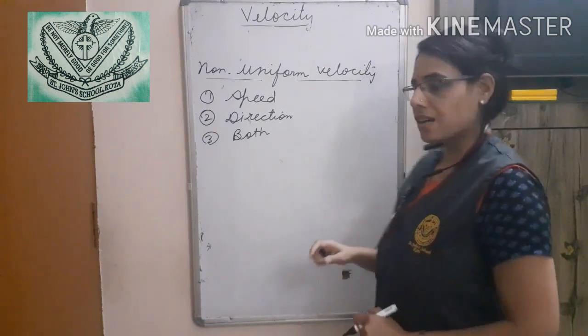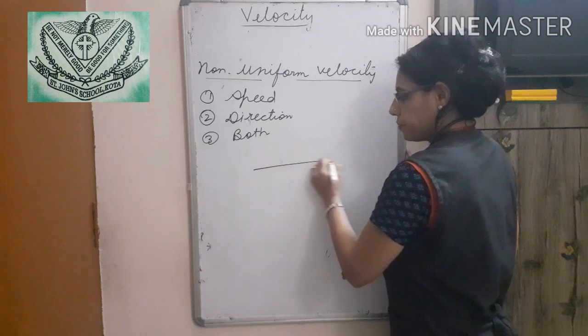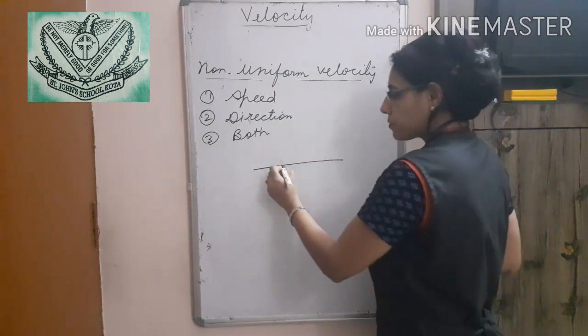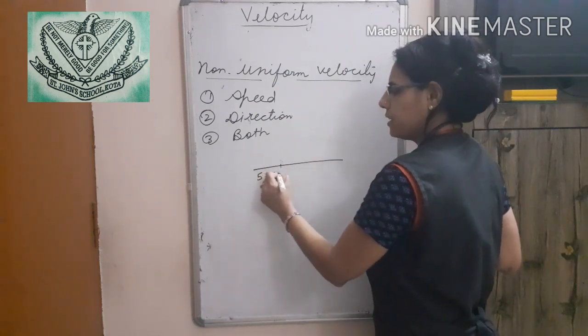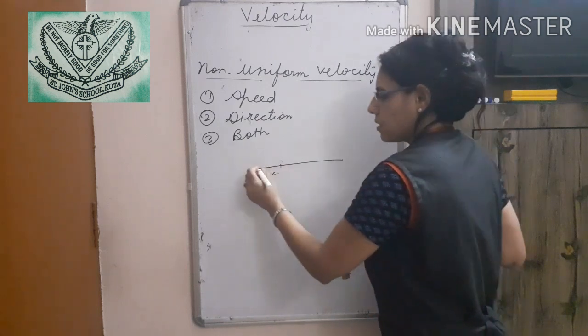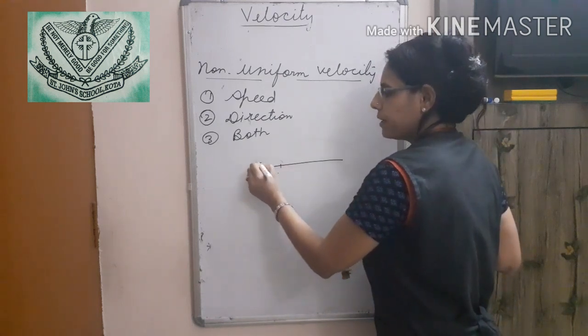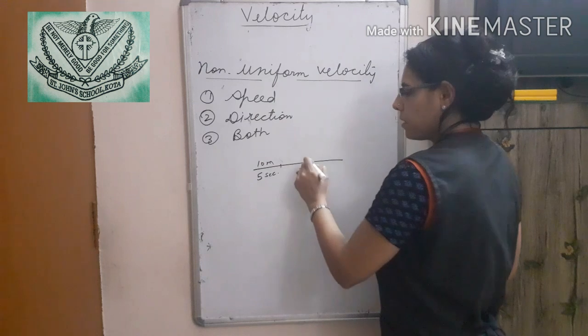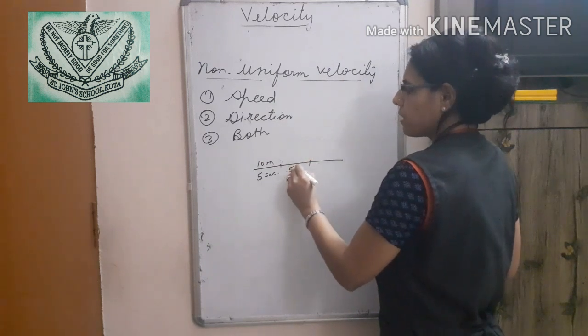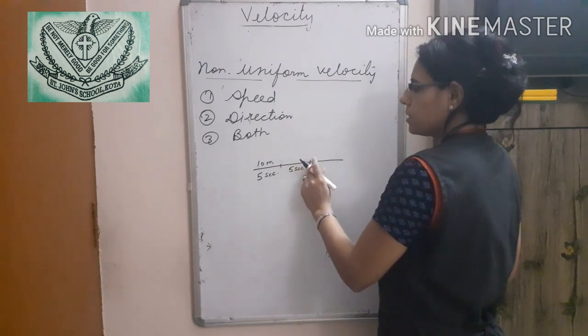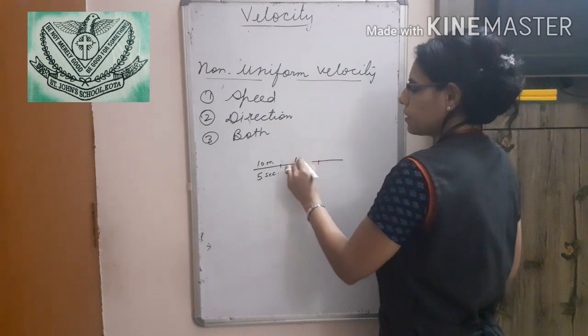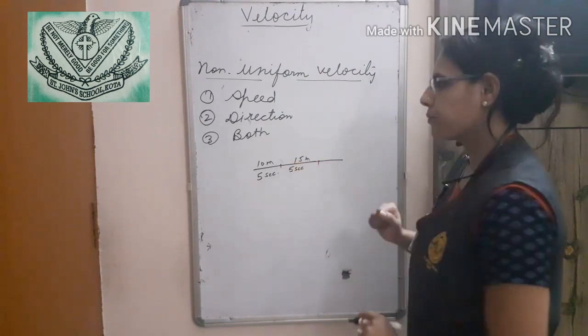I am giving you an example. In the first 5 seconds, an object completed 10 meters. In the next 5 seconds, the object completed 15 meters.